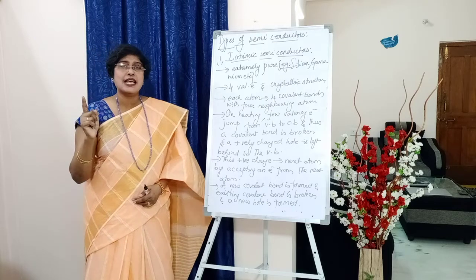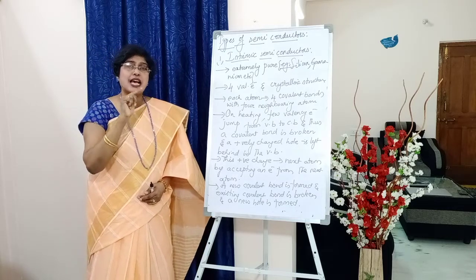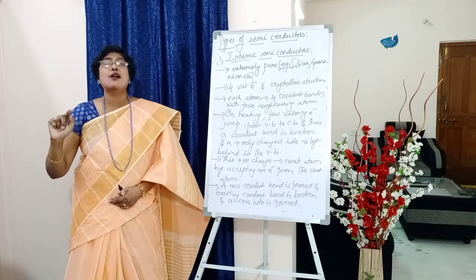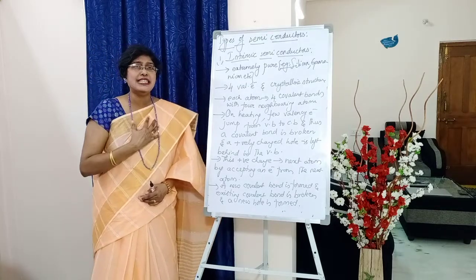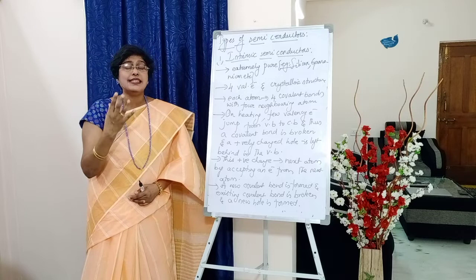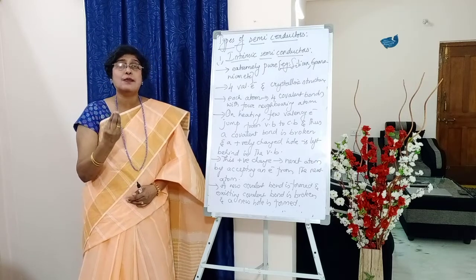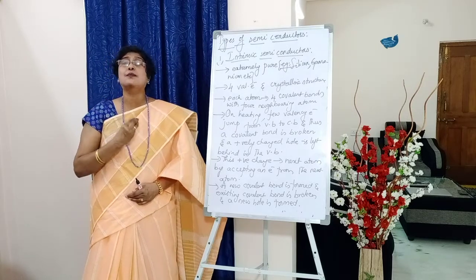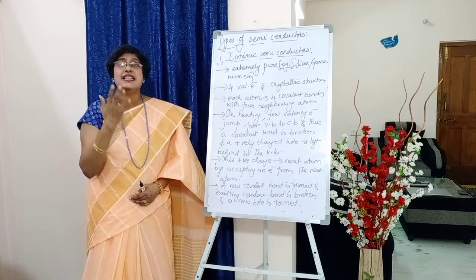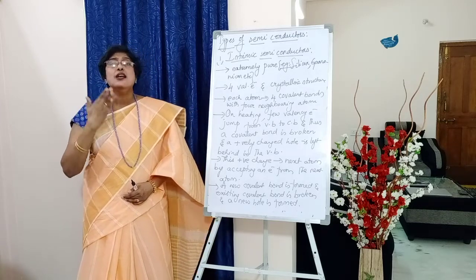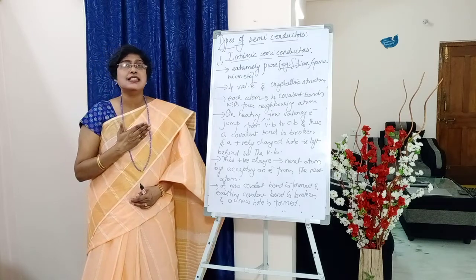So like that, what happens, students? The positive charge is moving throughout the entire crystal structure. First, what happened? When we heated the metal, the valence electrons which are involved in the bond formation jump into the conduction band. That means the existing covalent bond is broken, and a positive charge is formed.